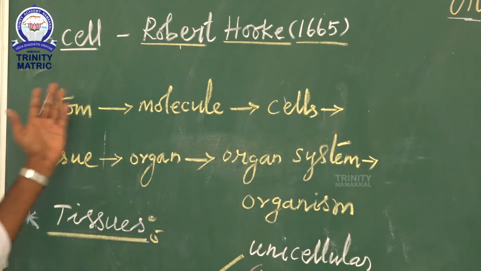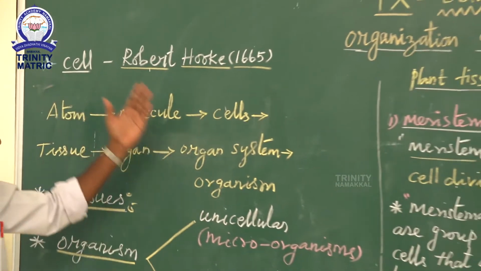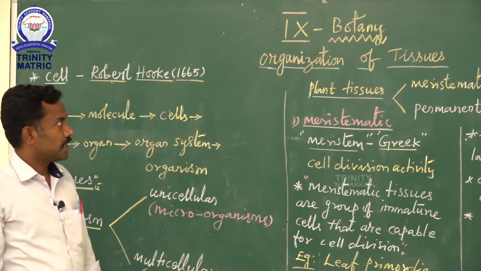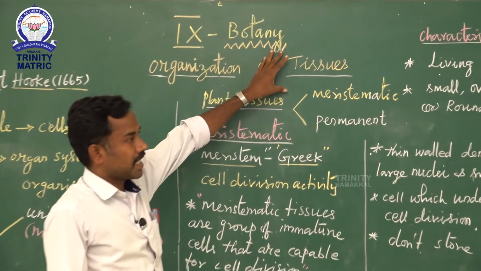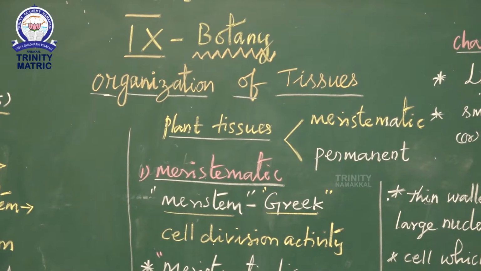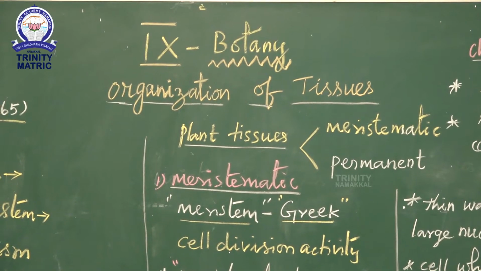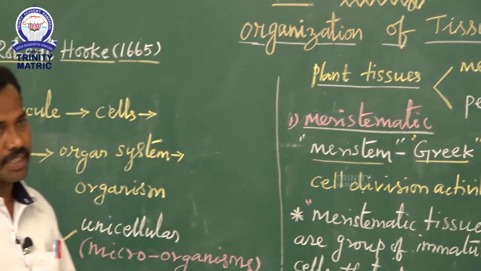This is the general phenomenon from atom up to the entire plant. Generally, plants are made up of two types of parts: the vegetative part and reproductive organs.